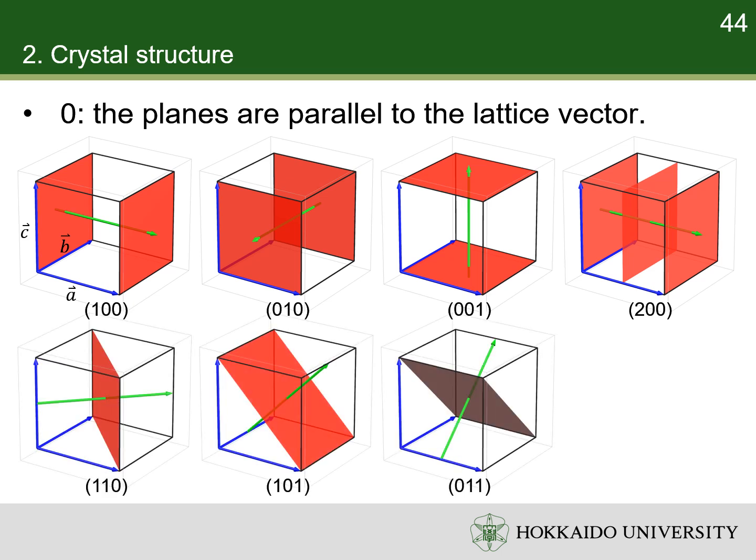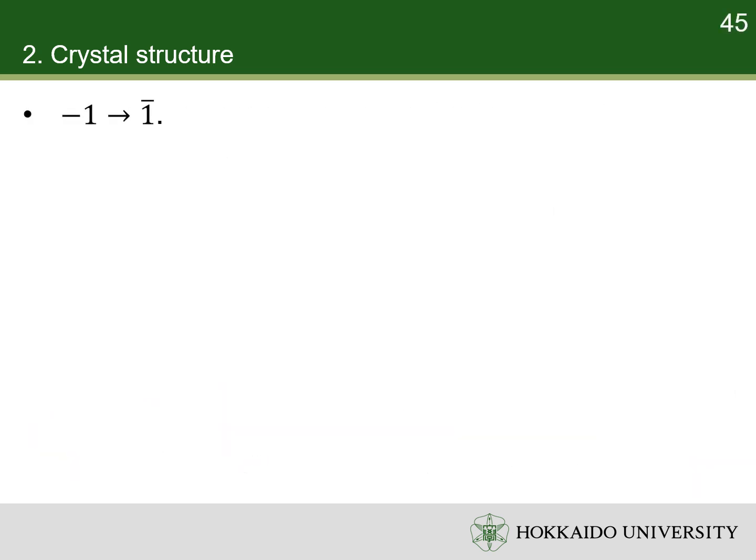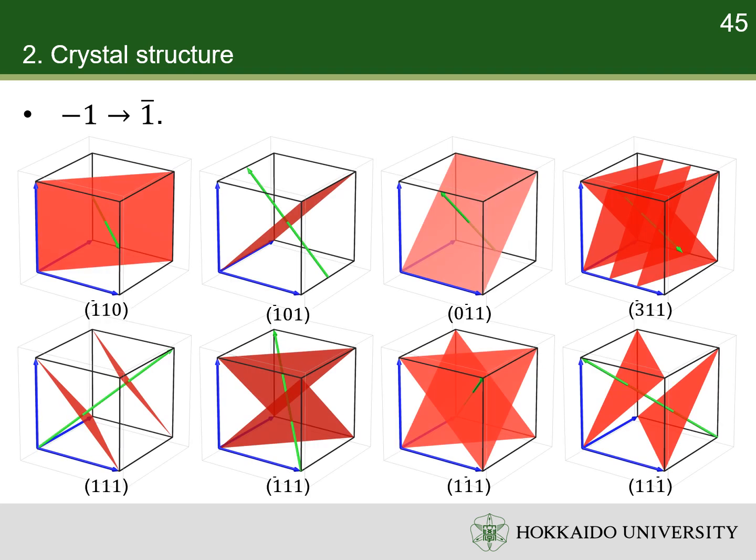Miller index (1,1,0) describes the planes that are parallel to c, and intersect at the same integer multiple of a and b. Miller index (1,0,2) describes the planes that are parallel to b, and intersect at the same integer multiple of a and 1/2 of c. Negative indices are indicated with horizontal bars. For example, Miller index (-1,1,0) describes the planes that are parallel to c, and intersect at the same integer multiple of -a and b.